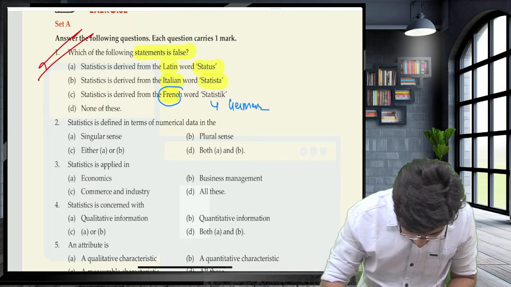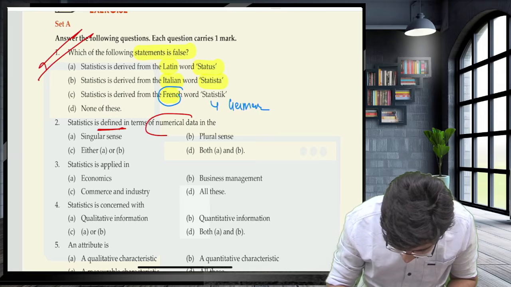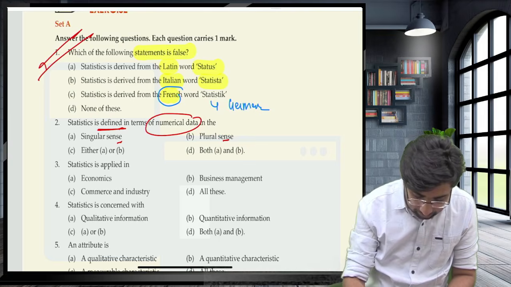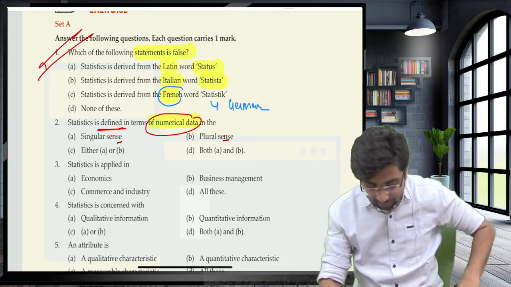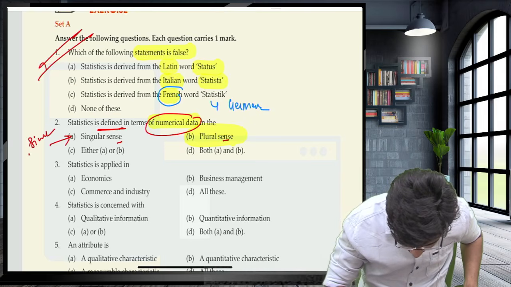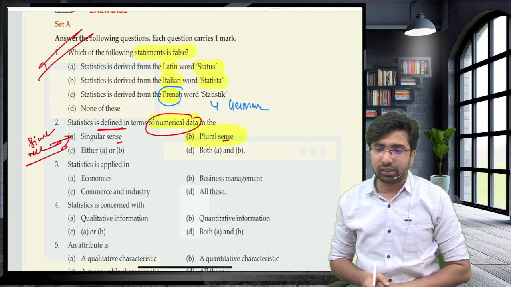Next question. Statistics is defined as numerical data in: singular sense, plural sense, both A and B. Guys, it is defined as numerical data in the plural sense, and in the singular sense, guys, it is known as the scientific method of collecting the data.